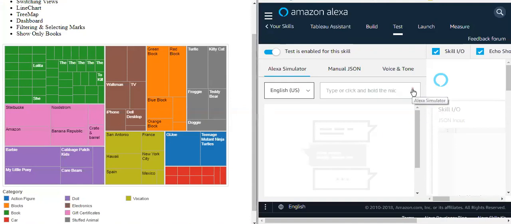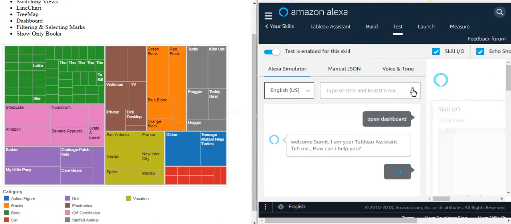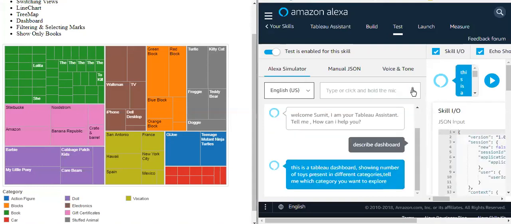Alexa, open dashboard. Welcome, Sumit. I am your Tableau assistant. Tell me, how can I help you? Describe dashboard. This is a Tableau dashboard, showing number of toys present in different categories. Tell me which category you want to explore.